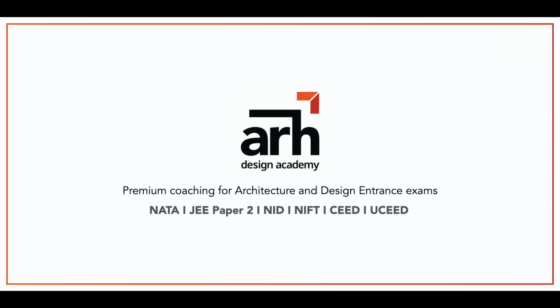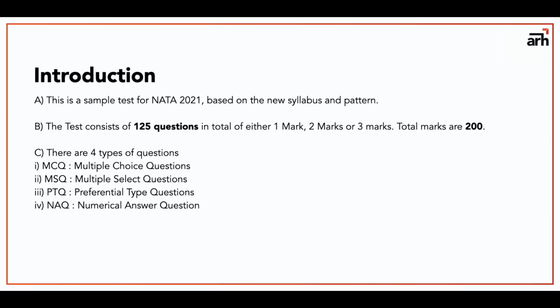So, this is actually a mixture of questions from the test series that we had in my class, and it is also based on the pattern of NATA 2021, obviously. That is 1 to 25 questions of either 1 marks, 2 marks, or 3 marks. Now, Council of Architecture has mentioned that there will be 4 question types, that is MCQ, NAQ, MSQ, and PTQ.